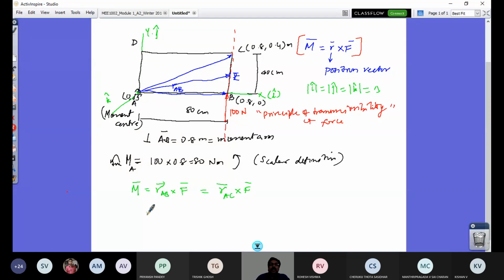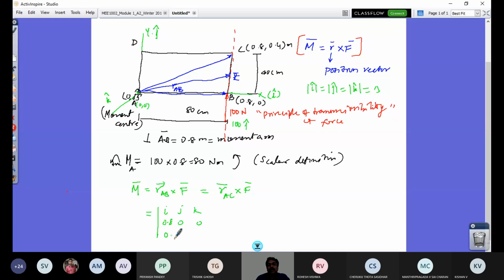So this cross product is simply a determinant with i, j, k on the first row, and the second row is R_AB. So what is R_AB? R_OB minus R_OA. Here point A is 0, 0 itself, and B is 0.8, 0. So it is 0.8, 0, 0. And what is the F vector? F vector is parallel to the y-axis, so it is 100 j vector.